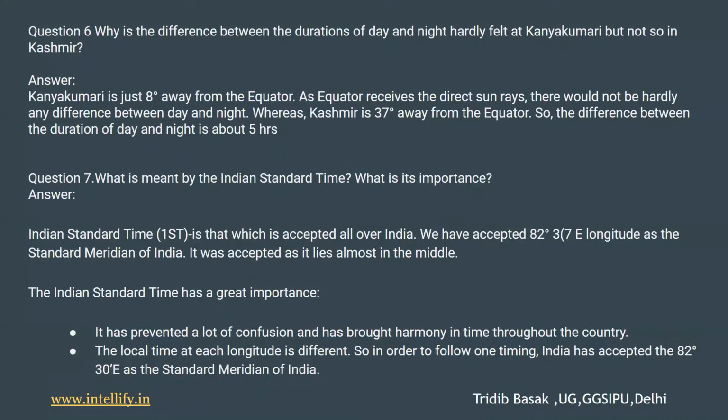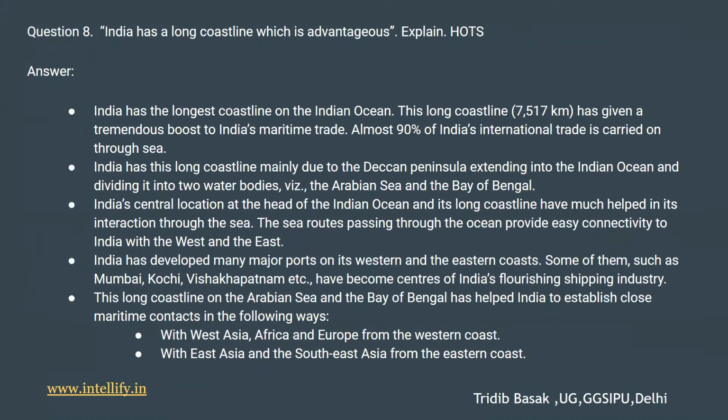So let's explain it. The first point is, it has prevented a lot of confusion and brought harmony in time throughout the country. That is, the overall country follows the same time, the IST, that is located in the Mirzapur district of Uttar Pradesh. The second point is, the local time at each longitude is different. So in order to follow one timing, India has accepted 82 degrees 30 minutes east as the standard meridian of India. So let's proceed to the next question.